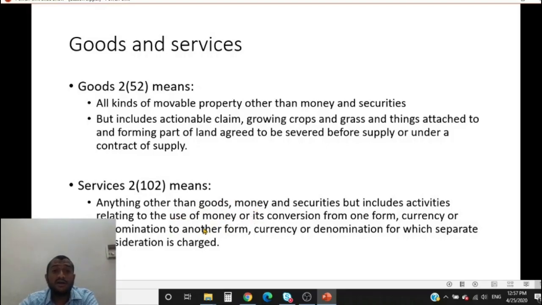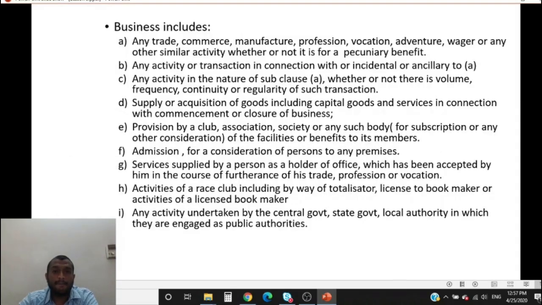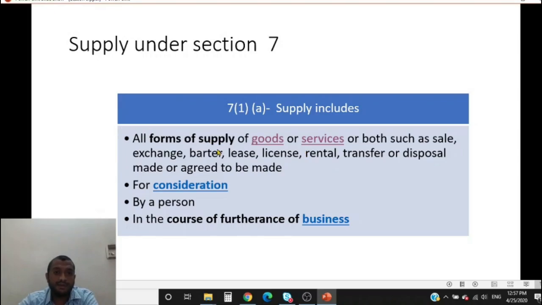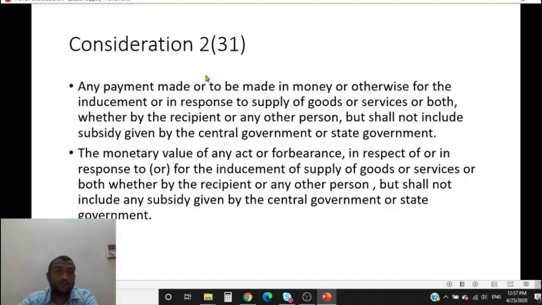So that is not money. Those transactions are covered under the definition of service. Or I convert it into denominations. So I say I'll give you 1,000 rupees, you give me 10 100 rupee notes, and you take 2 rupees commission. So this commission is also a service for which separate consideration is being charged. Obviously, separate consideration is being charged. So these goods and services are included in the definition of supply. All forms of supply of goods or services or both, such as sale, exchange, barter, lease, license, for consideration. Consideration is also defined. Consideration is given under section 2 subsection 31.